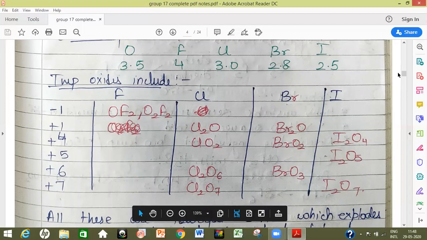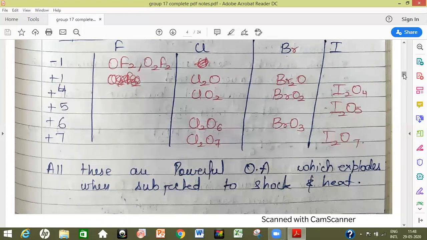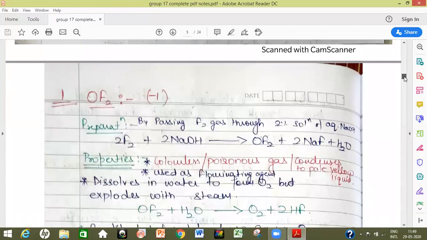All these oxides are powerful oxidizing agents which explode when subjected to shock or heat. So these oxides are not that stable. These are the corresponding oxidation states in which these oxides, or fluorides in the case of fluorine, exist, and they are used as powerful oxidizing agents which explode upon heating and upon shock.